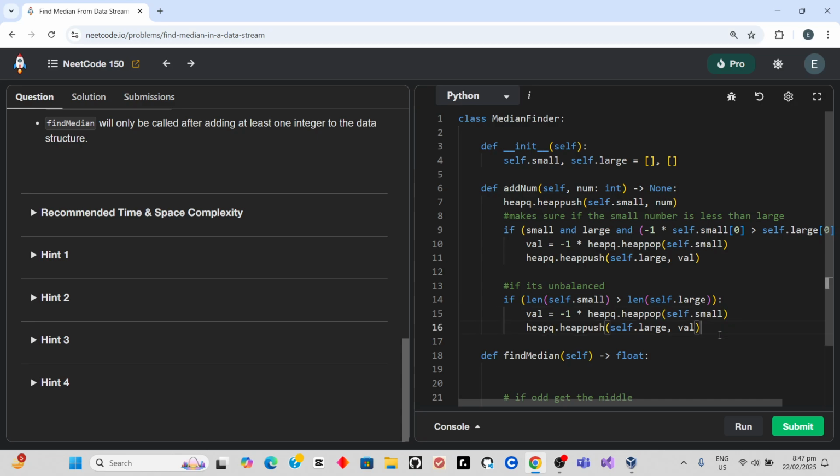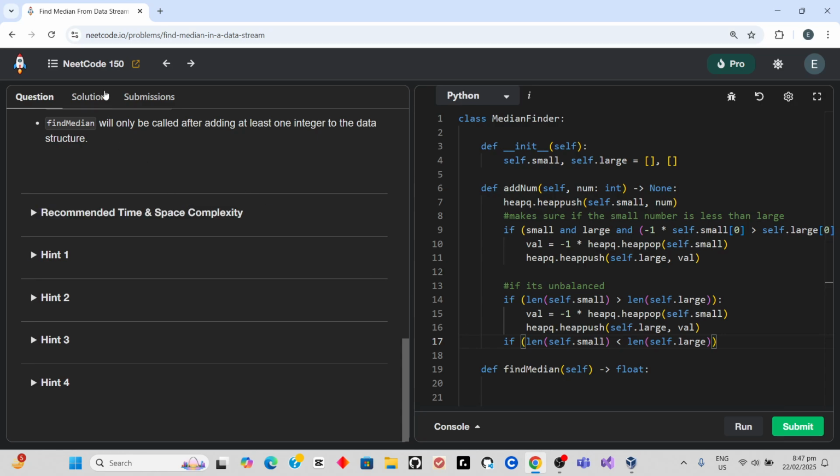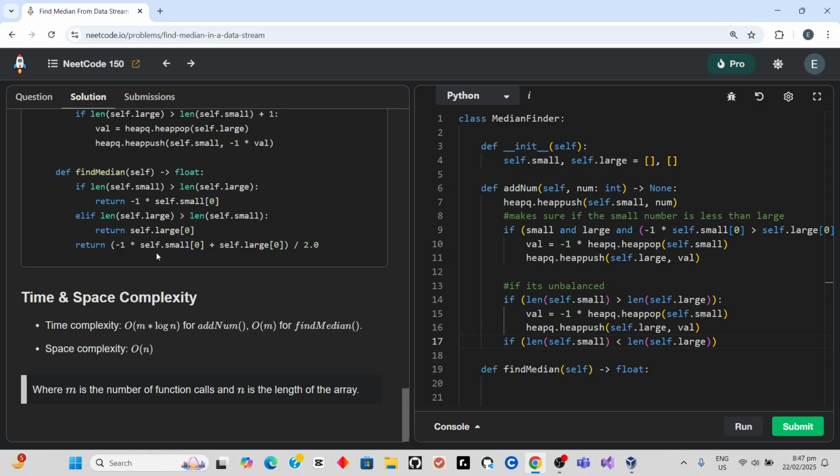Okay, that seems correct. And it also checks if the balance is different. If it's less, no, pretty sure that's not correct. Yeah, we can also do that because it's also the same.